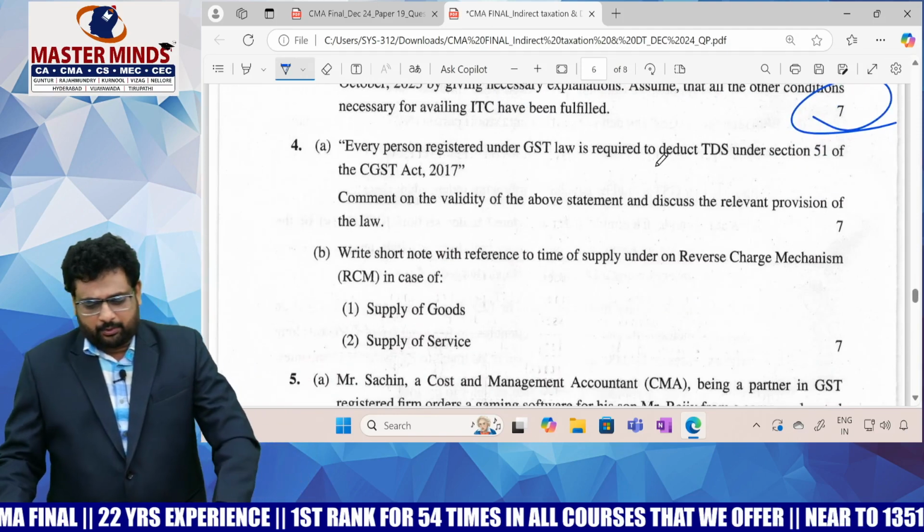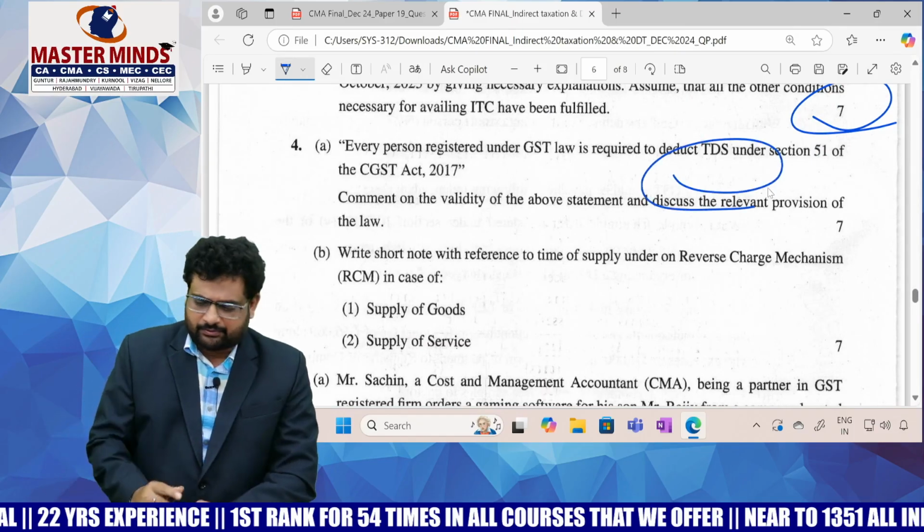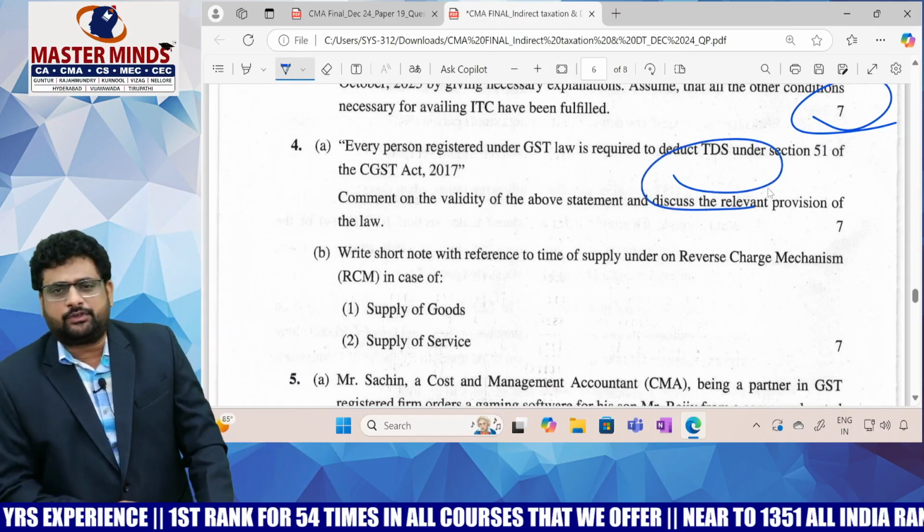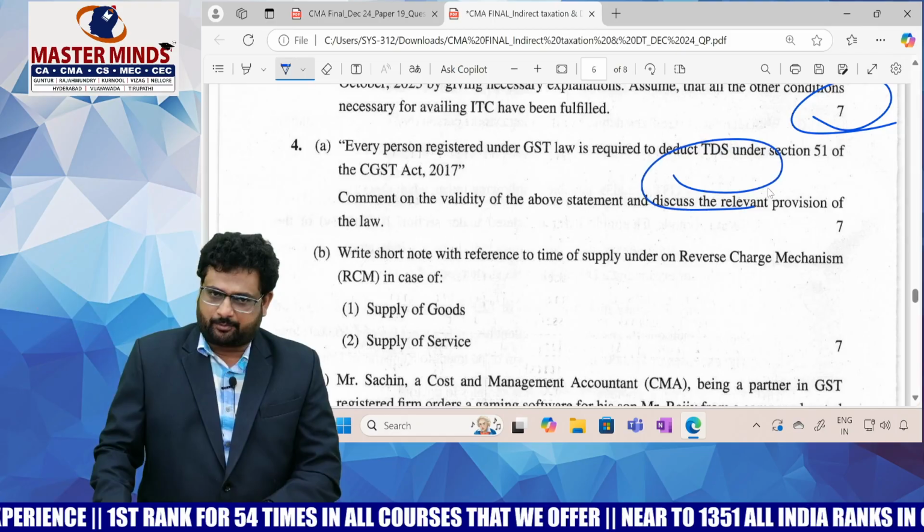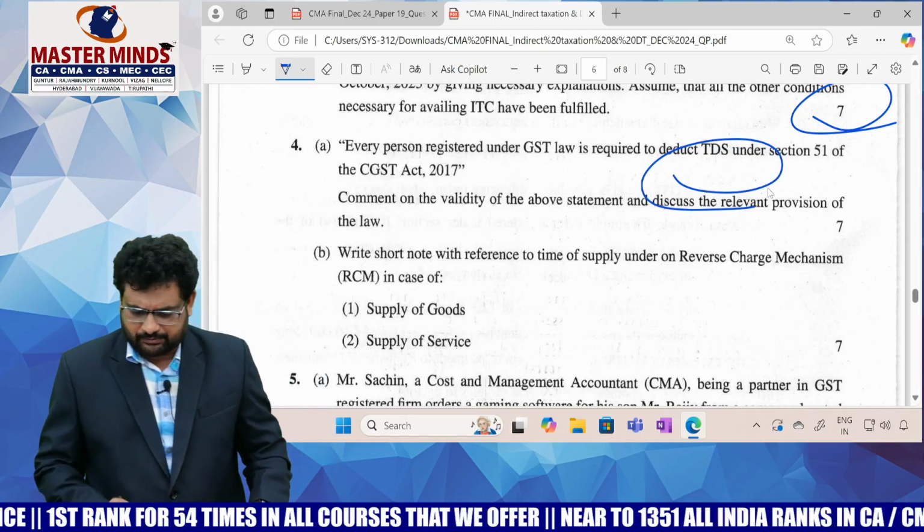See, these are pure theory ones regarding TDS. Who is required to deduct TDS as per Section 51, 7 marks.